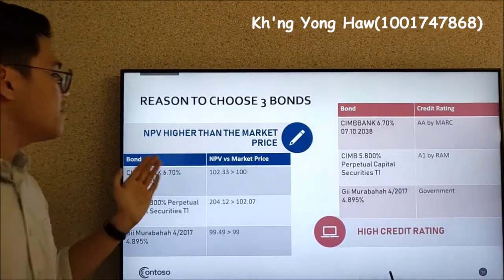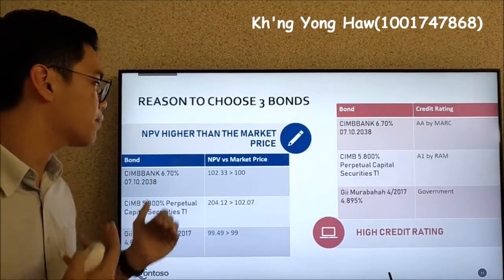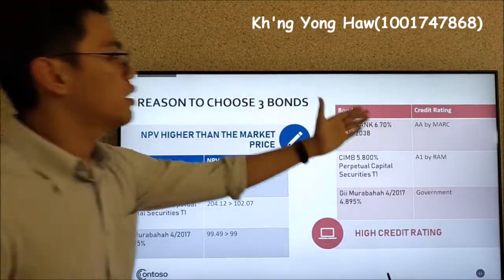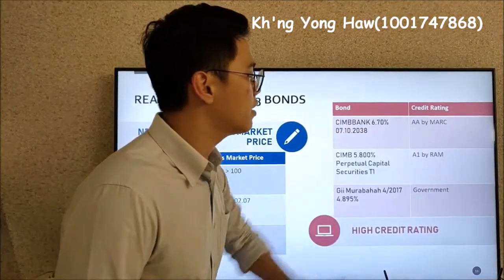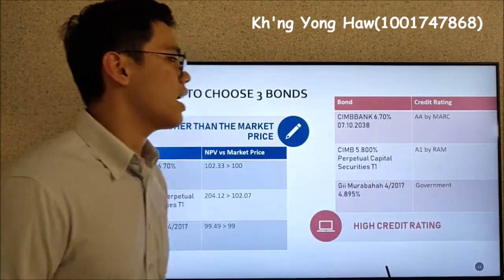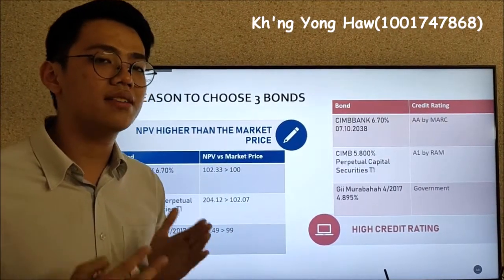Okay, as you can see, this is the reason we choose these 3 bonds in our portfolio. First, the NPV is higher than the market price, which represents that the market price undervalues the bonds. And the second one, the credit ratings from the professional rating agencies. The first one is AA from MARC, and the second one is A1 from RAM, and the last one is the government bond, which is referred to as the risk-free rate.